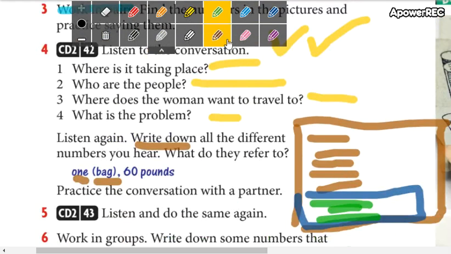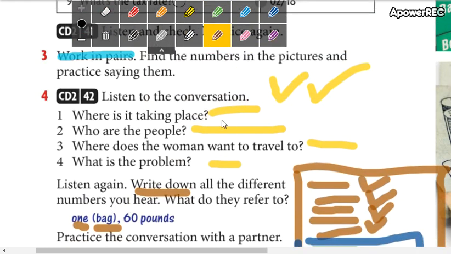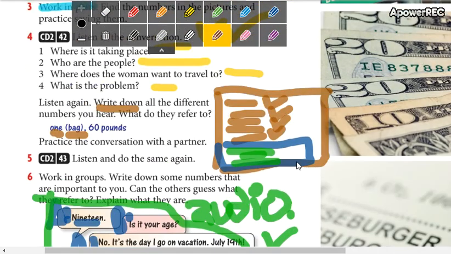So don't forget to listen carefully. Take notes of the number, what do they refer to, and don't forget to answer these questions, okay? So now we are going to start with the listening.